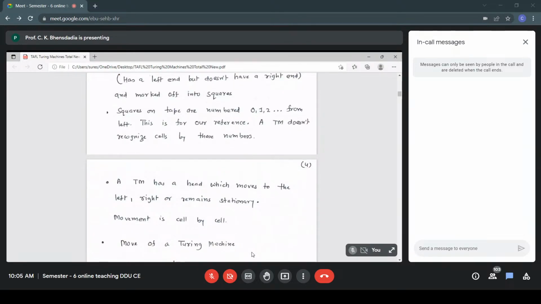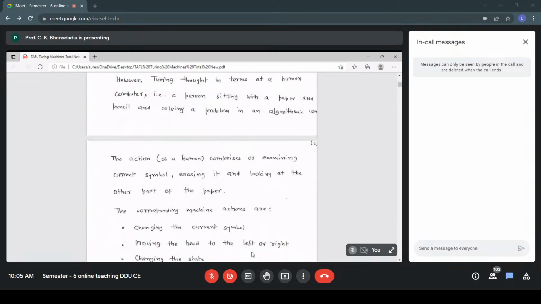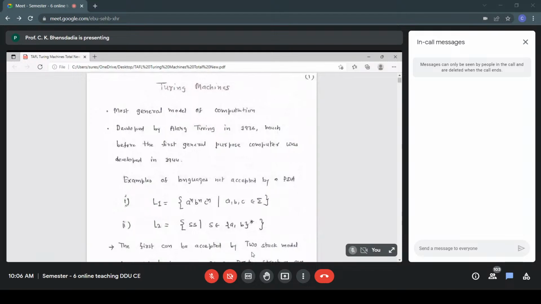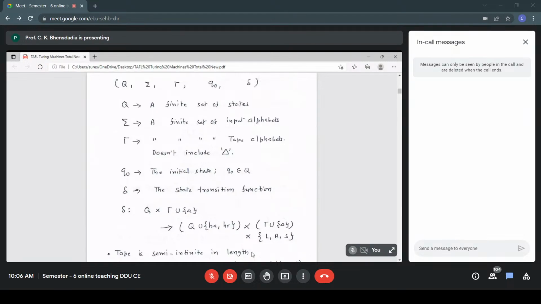A TM has a head which moves to the left, right, or remains stationary. So that was our displacement in the formal definition. The second part, the displacement part, LRS: the head either remains stationary, that is S, moves to the next square or next cell, that is R, or goes to the cell which is left of the current cell, that is L. The movement of the head on the tape is cell by cell, one cell at a time.